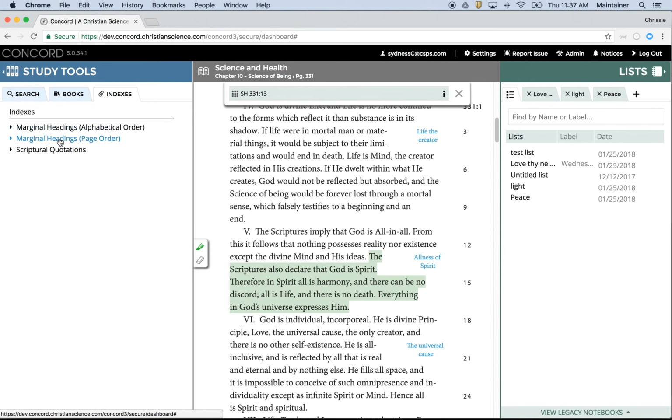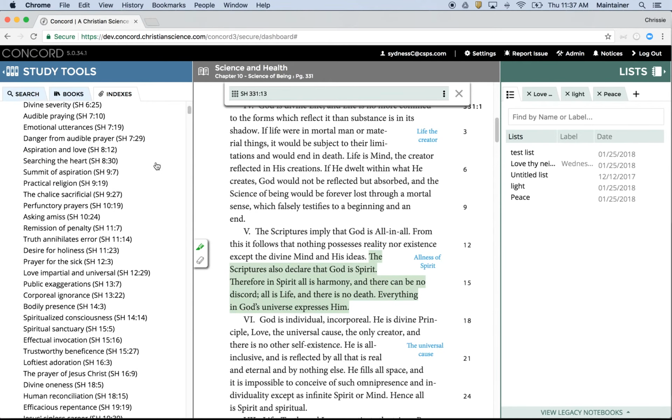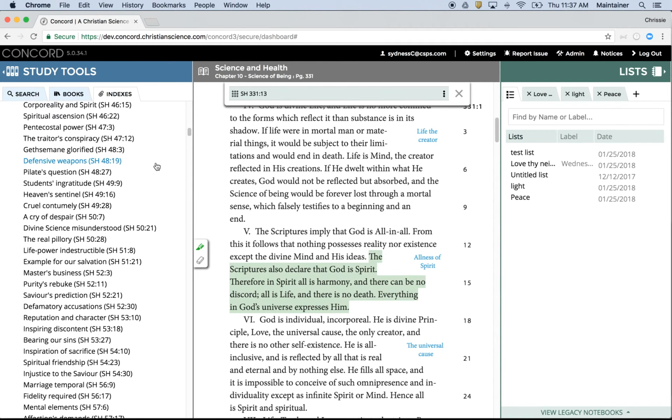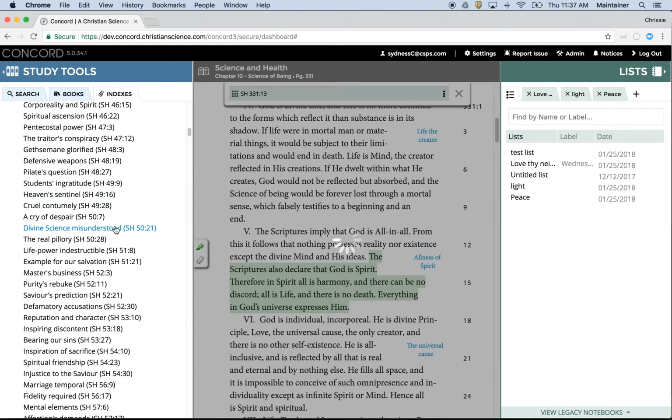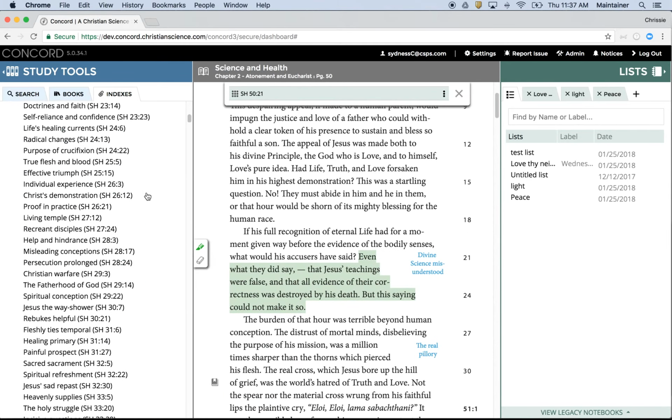The second list of marginal headings are those that appear in page order, going from the beginning of the book all the way to the end. Again, selecting any of these marginal headings opens it up in the context of the book.